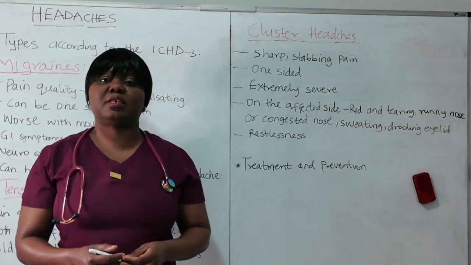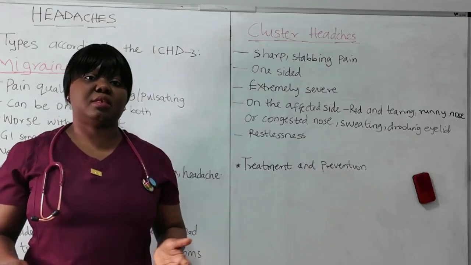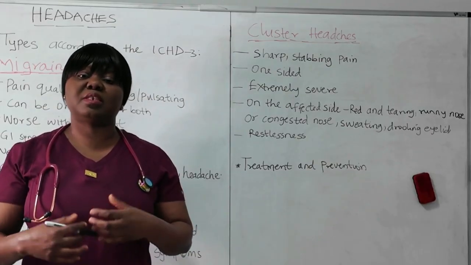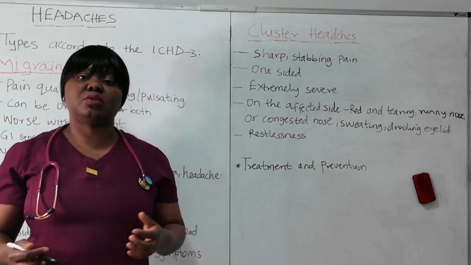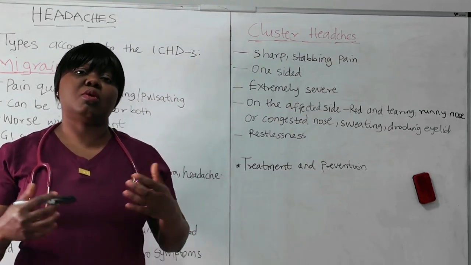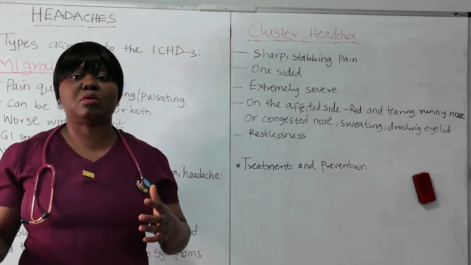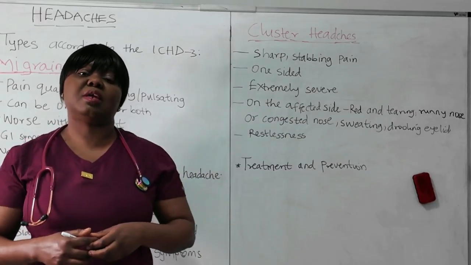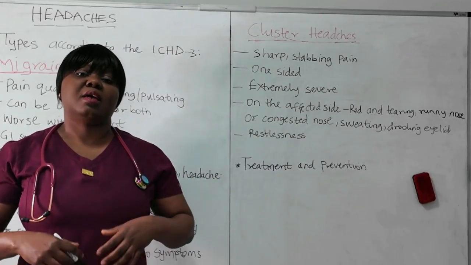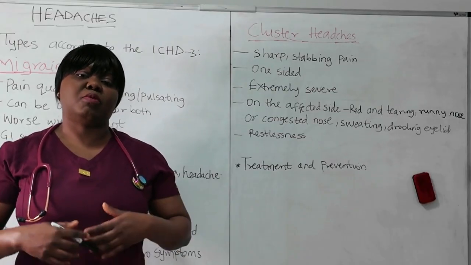Now for tension headache, the treatment can just be with acetaminophen, which is Tylenol, or NSAIDs like ibuprofen and naproxen. They are enough, even aspirin, to take care of tension headache. But if it's chronic, to prevent it, make sure you work on stress and reduce bad posture. You can go for massage therapy, and also medication like SSRIs, or an antidepressant like amitriptyline can be prescribed for chronic cases.